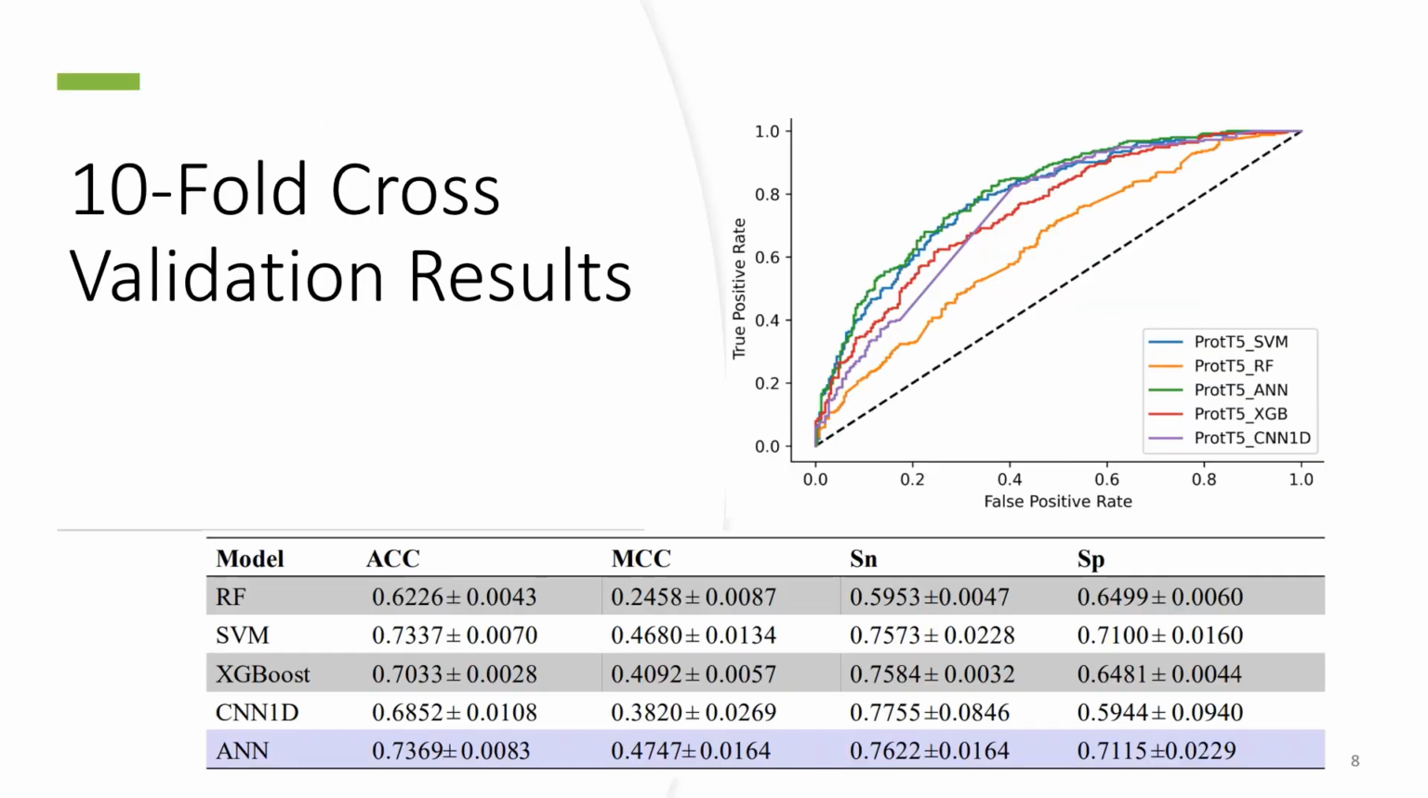Let's move to the result section. Here you can see the tenfold cross validation results of the five models that we trained, and we used accuracy, MCC, sensitivity, and specificity as the performance metrics to compare these models. We found that the artificial neural network has the best performance here. Also, we plot the receiver operating curve, and we can see the artificial neural network has the best area under the curve as compared to others.